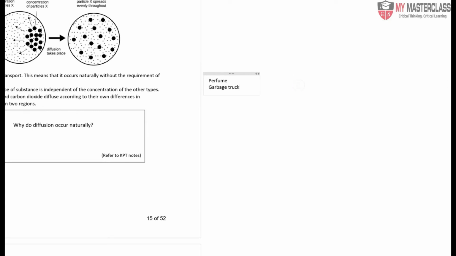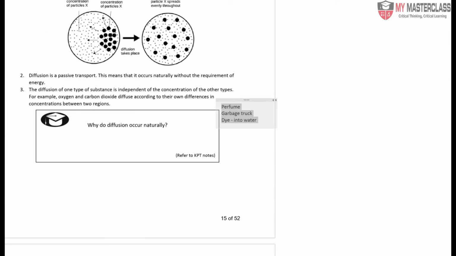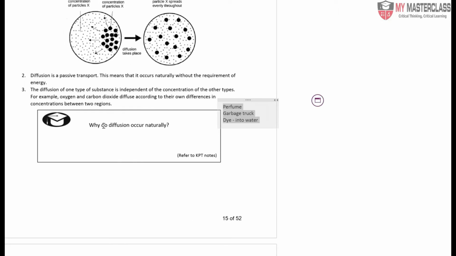If I put a bit of dye into water, after some time the entire water turns completely changed. If I put a red dye, the entire solution will be in a reddish shade. So why is it possible for diffusion to occur naturally?